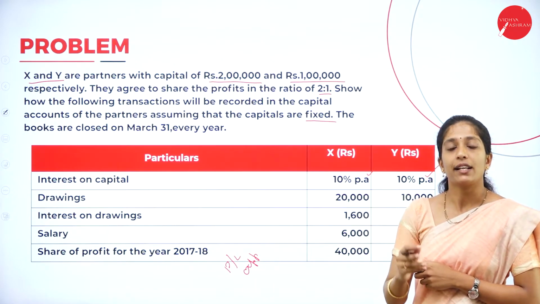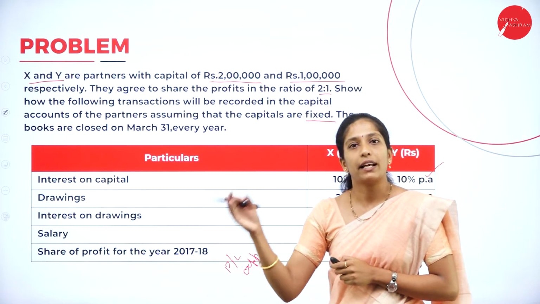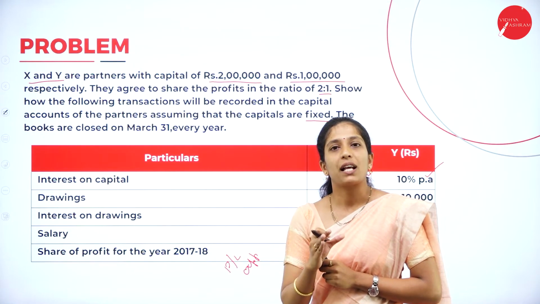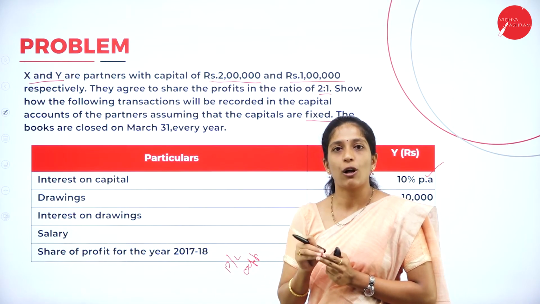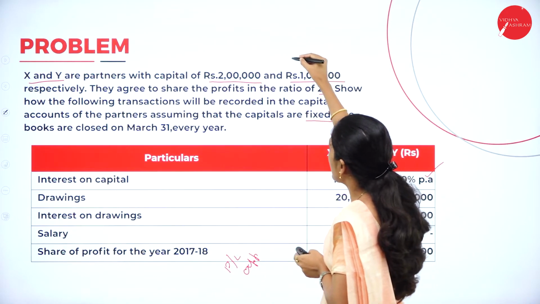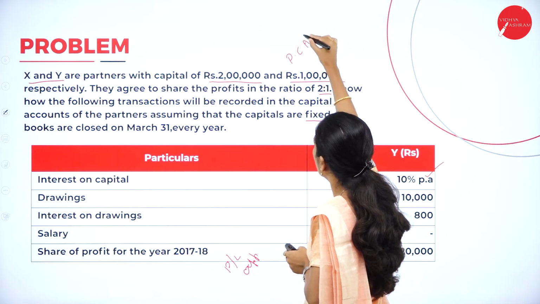We have to maintain 2 accounts under fixed capital method, that is partner's capital account and partner's current account. Now, what comes under partner's capital account? Only capital and additions as well as withdrawal of capital. Now here they have given capital, so this comes under partner's capital account, right?